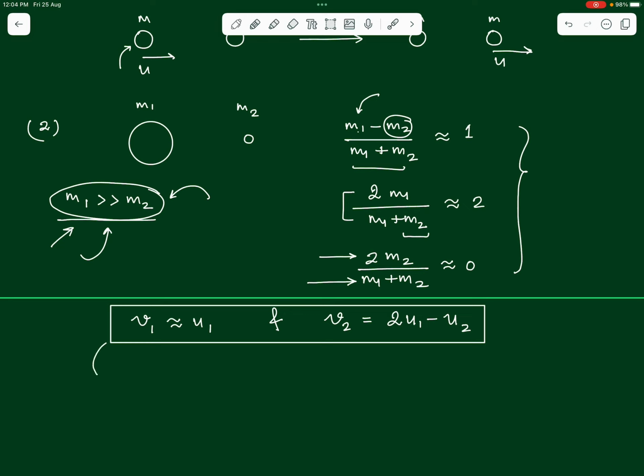The meaning of these results is that the first body, the heavy body, will continue to move with the same speed with which it was earlier moving. v1 is nearly equal to u1. So, for example, let us say it is a heavy truck which comes and hits a bicycle from behind, right. The heavy truck which was moving with the speed u1 will continue to move with the same speed. It will not undergo any change in its state.